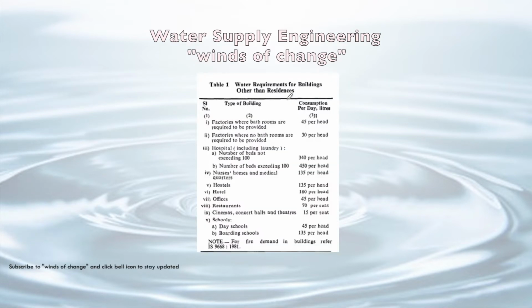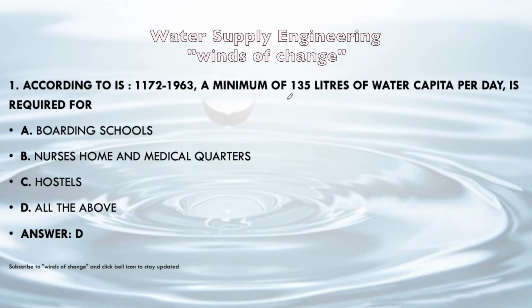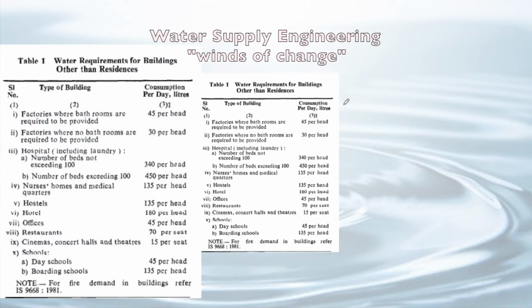So let's see. In IS 1172-1963, the water requirement is given for buildings other than residences. For factories where bathrooms are required to be provided, we provide 45 liters per head. Factories where bathrooms are not required, 30 liters per head. For hospitals with number of beds not exceeding 100, it is 340 liters per head, and for beds exceeding 100, it is 450. For nurse home and medical quarters, it is 135 per head, which was asked in the question.